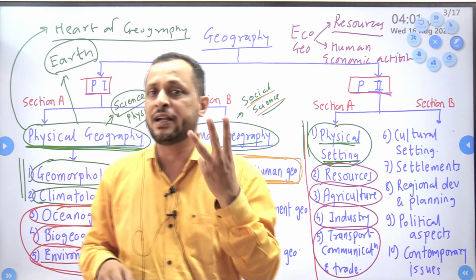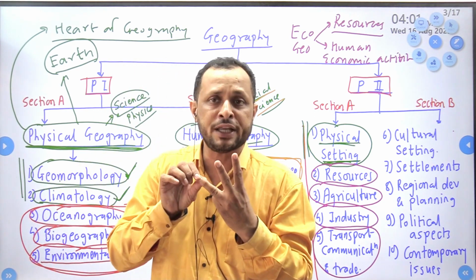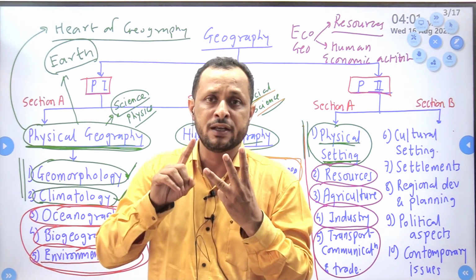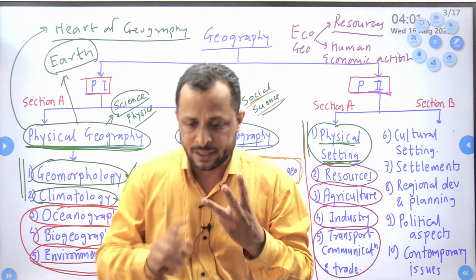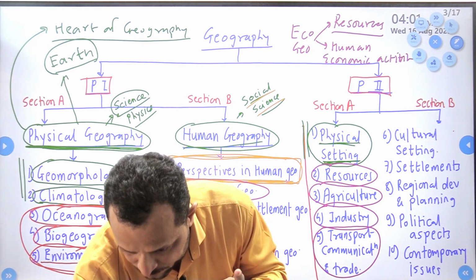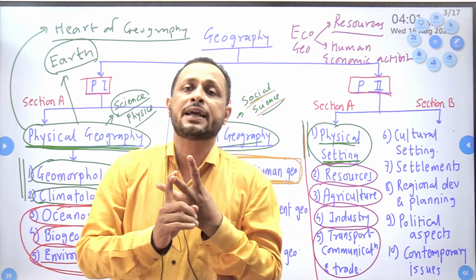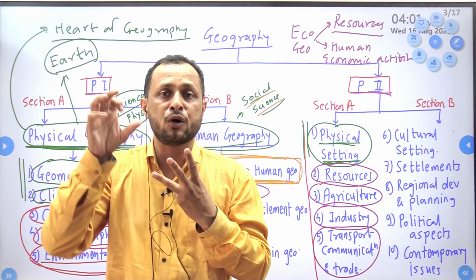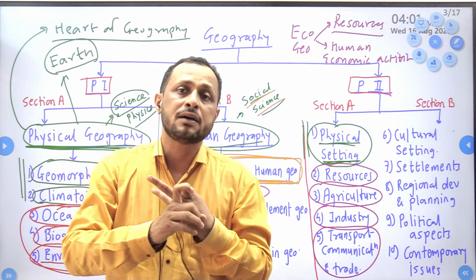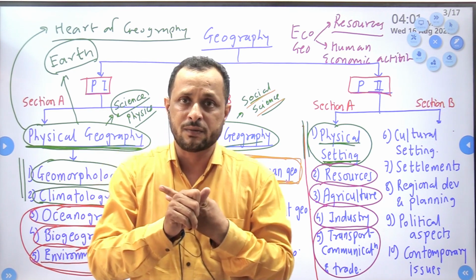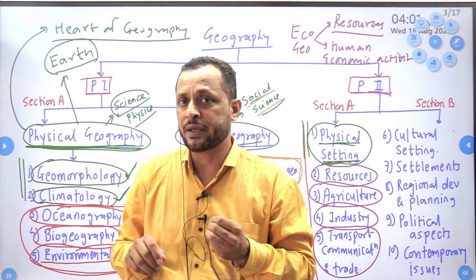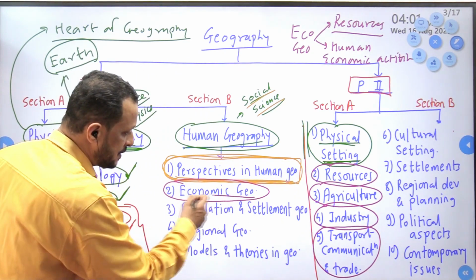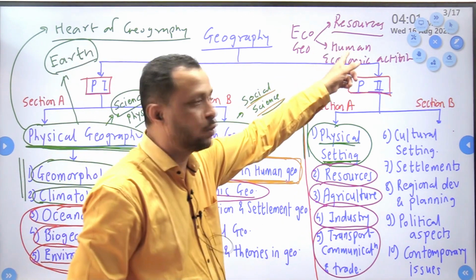Those activities are divided into 3. Primary economic activity includes agriculture, animal husbandry, lumbering, mining, etc. Then secondary economic activity, that is industrial activity, commodity manufacturing. Then third comes the service sector. So these 3 important economic activities we have to study. Over here we will study the basic concepts related to these 2 things.